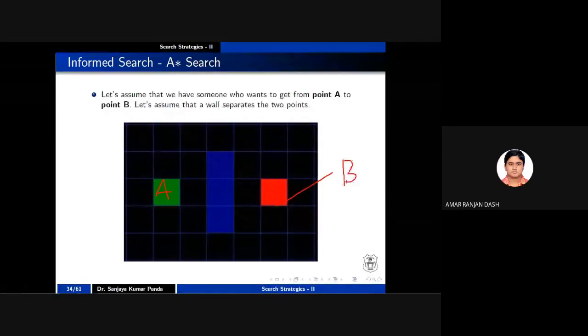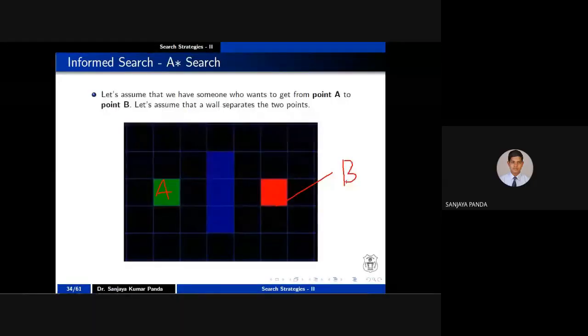In the last lecture, yesterday's lecture, I told you about this problem, which is a 4x4 layout with 16 squares, like our chessboard has an 8x8 layout. Here also a similar layout is there in a smaller size, right? Here we assume that some agent will move from A to B. He is present in state A, and you have to apply some strategy in order to reach the solution B.